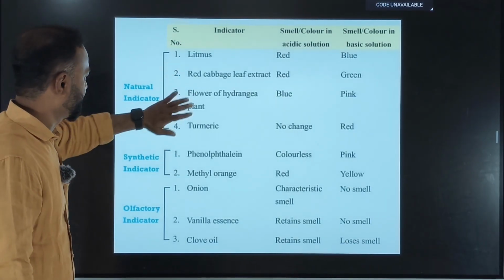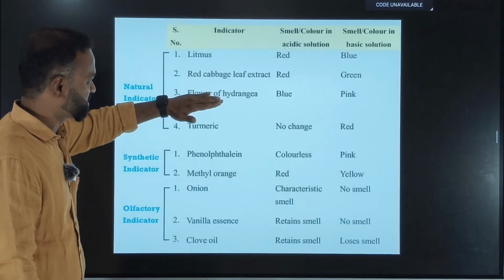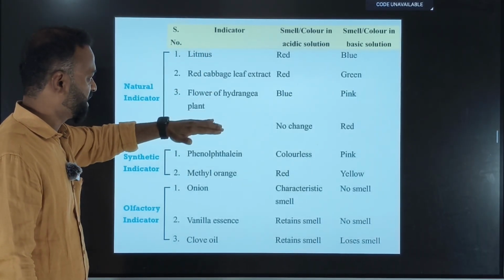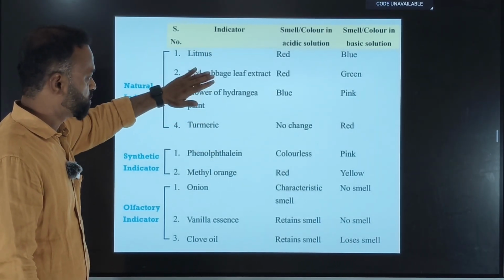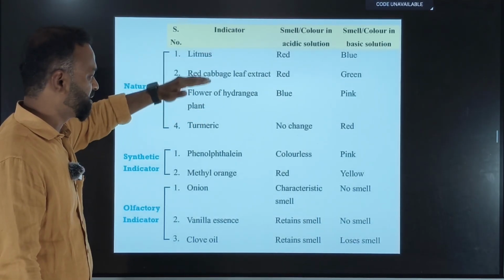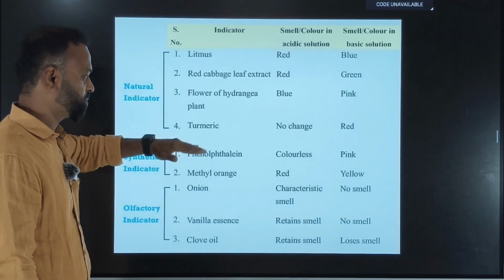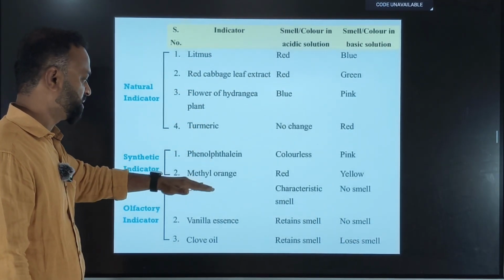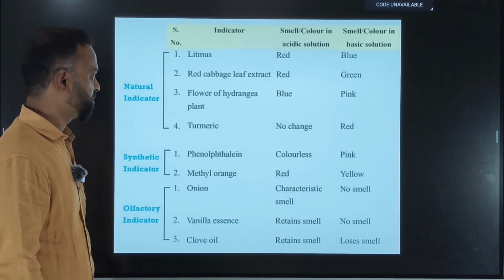Now see, these are the natural indicators: litmus, red cabbage, flower of hydrangea, and turmeric. The second and third you don't need to worry about, but at least remember litmus and turmeric. Most of the questions will come on these. Then here, phenolphthalein and methyl orange. All these three you need to remember.